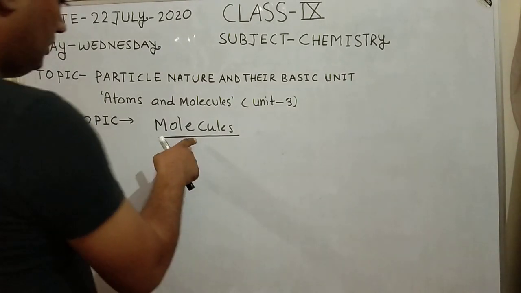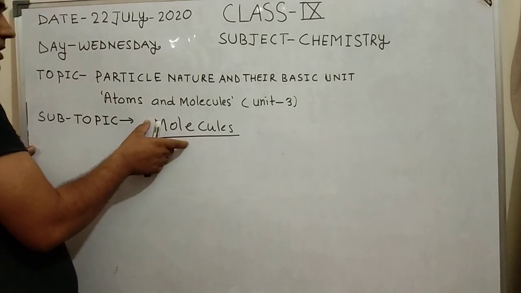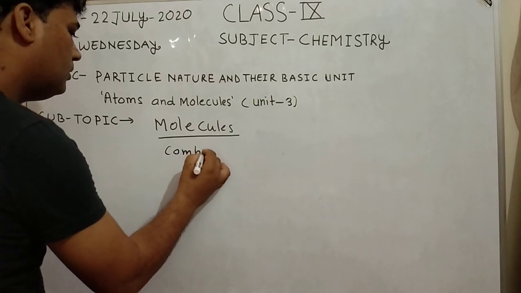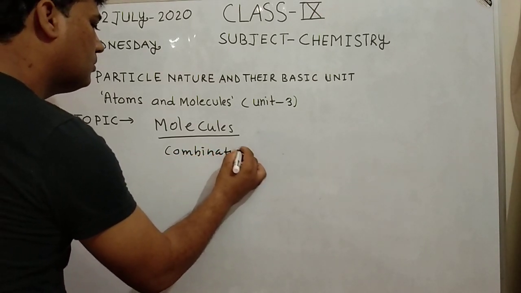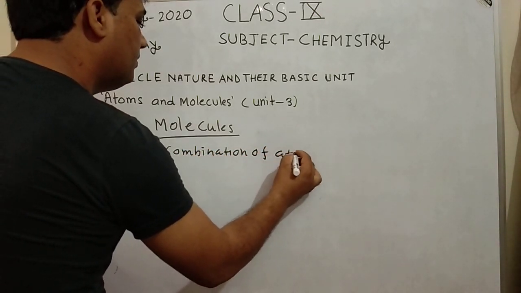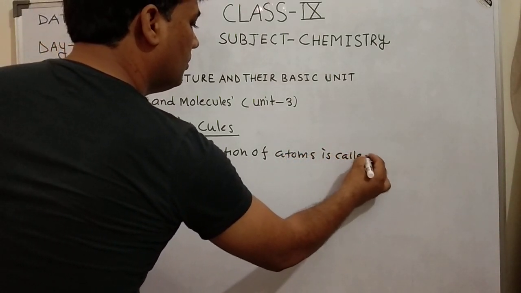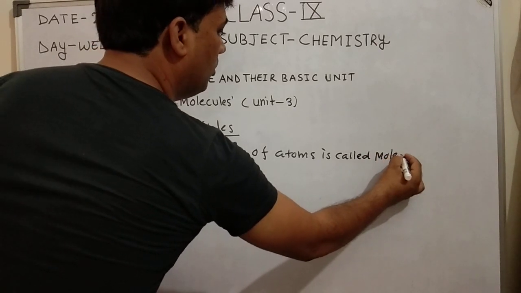Next topic is molecules. Subtopic is molecules. Combination of atoms is called molecules.